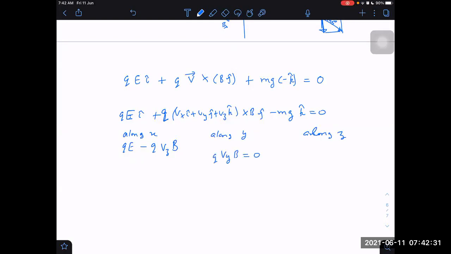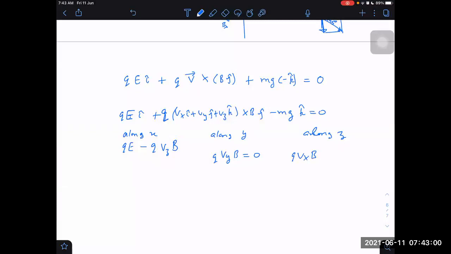Along z, it is K here. Taking I cross J gives K. Then QB into Vx into B minus mg equals 0. Along Y, Vz into B: no component will be there in that equation. Correct, 0 only.